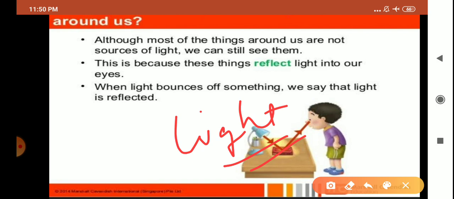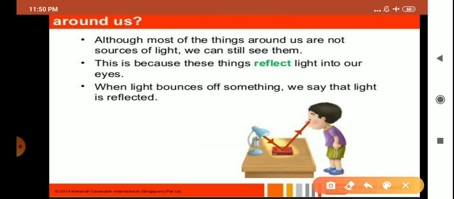So children, when light falls on any object, it bounces back in the same medium. You can see from this diagram. When light from a source falls on any object, it bounces back in the same medium. And when light bounces off something, we say that light is reflected.